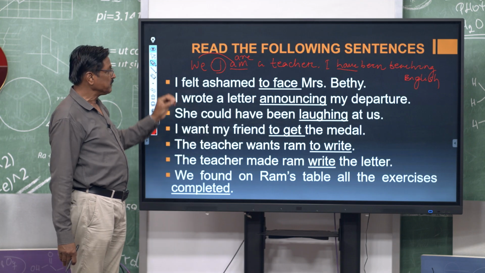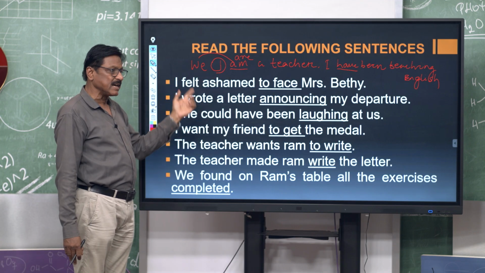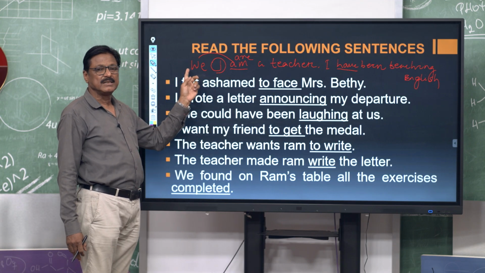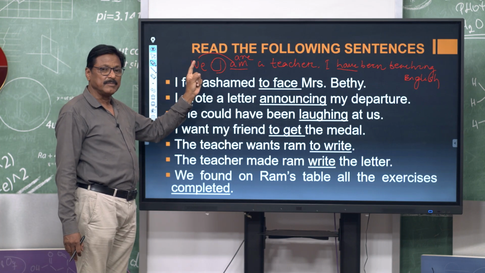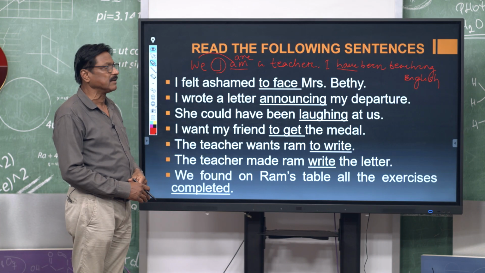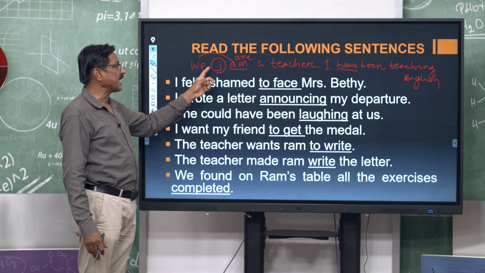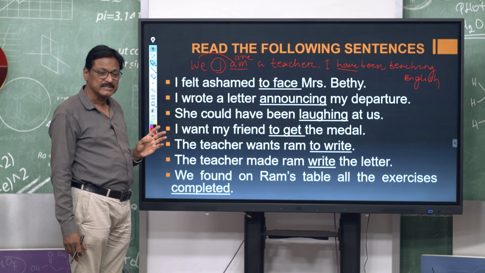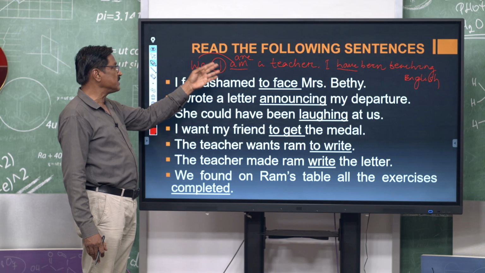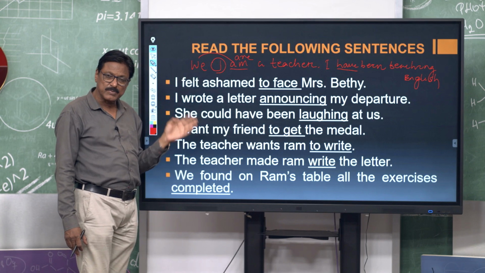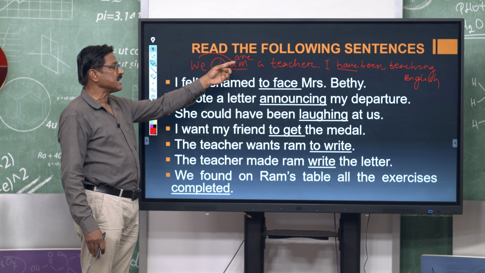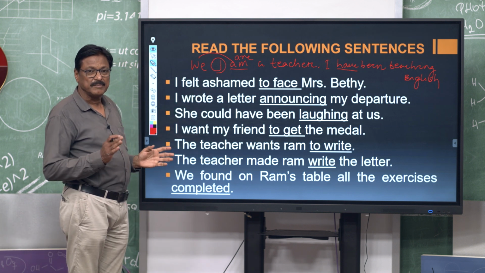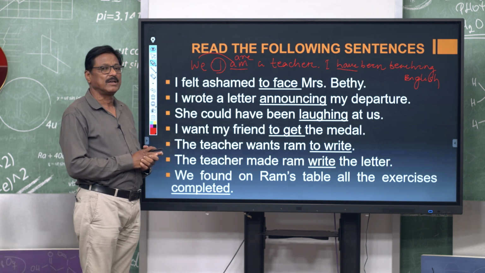That means a finite verb carries tense as well as agrees with the subject in number and person. When the subject is first person singular, the verb is am. When the subject changes to first person plural, the verb agrees as are. This is the nature of a finite verb.